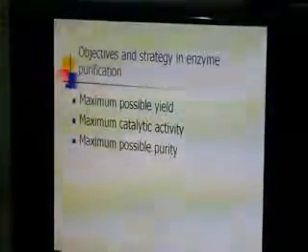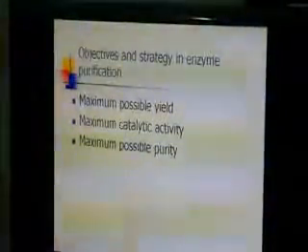And then the second one is maximum catalytic activity. After you get the enzyme, you have to know the catalytic activity. Even though you get a good yield of the enzyme, if it isn't active, it's not useful. The catalytic activity also determines the purity of the enzyme that you extracted. And then the third one, maximum possible purity.